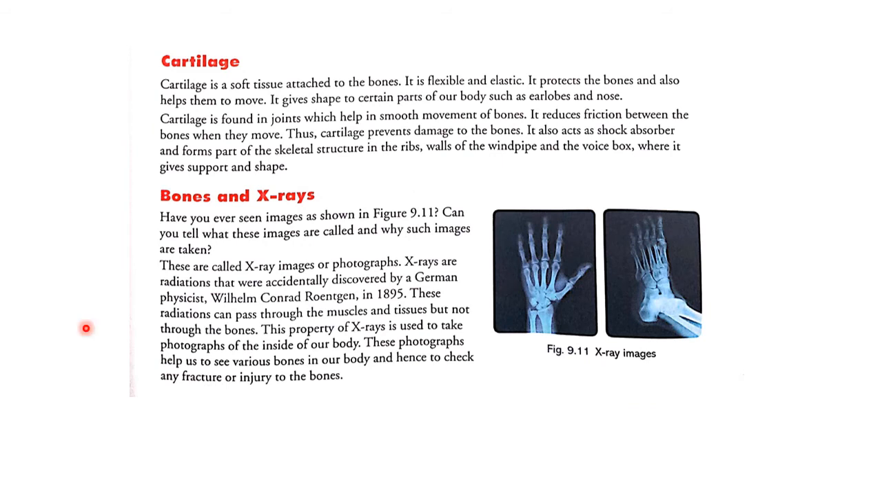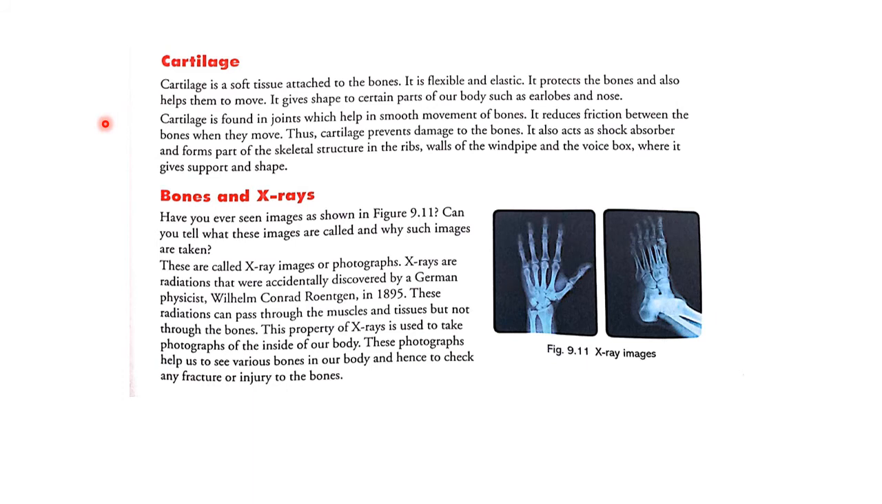Now we will see cartilage and bones and X-rays. First we will see cartilage. Cartilage is a soft tissue attached to the bones. It is flexible and elastic. It protects the bones and also helps them to move.